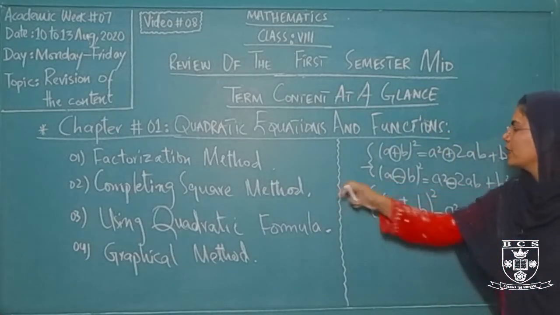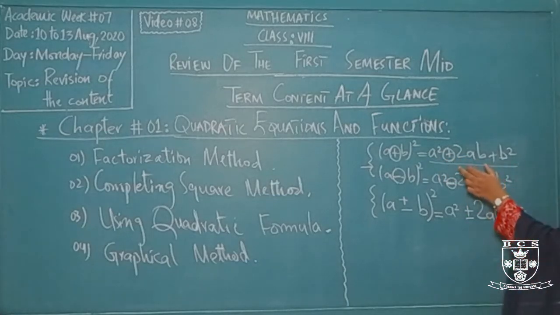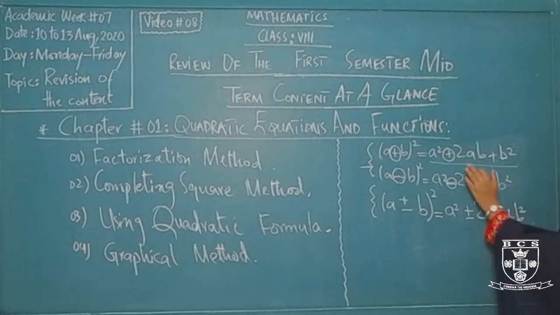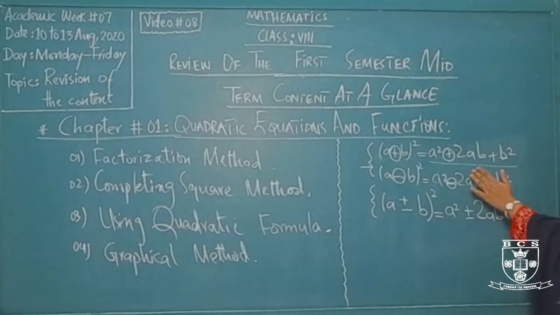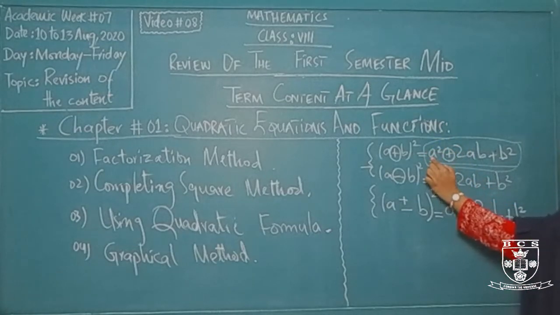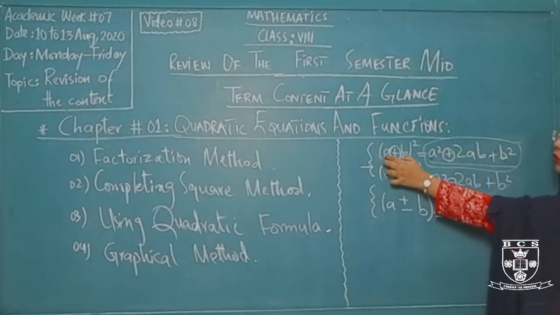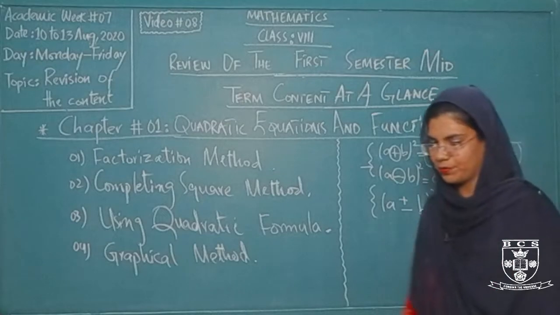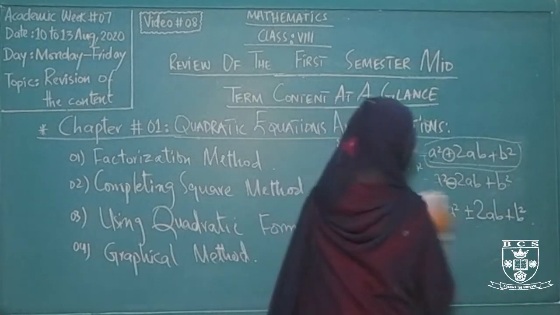For this completing square method, the question is given in the form where we are given only two terms on the left hand side. The third term is missing. Firstly we have to find the third term by taking half of the coefficient of the middle term, the coefficient of x, by dividing it by 2 or multiplying by 1 over 2, and then you will write the b square term. After making this term, the right hand side is completed according to this formula. Then you will pick your a from here and your b from here, enclose them in parentheses or round brackets, and mention a whole square over them. So this is all about completing square.